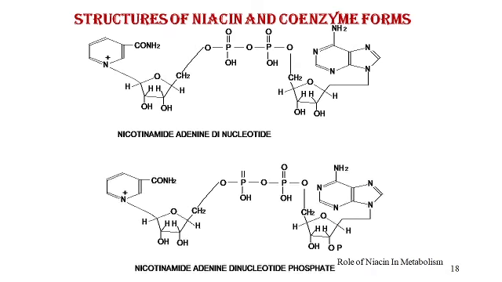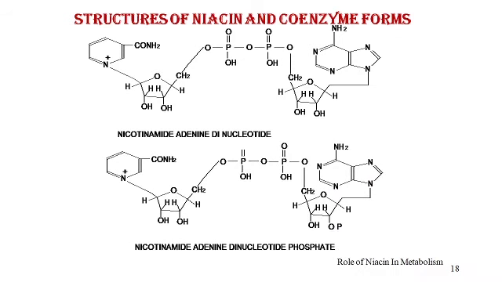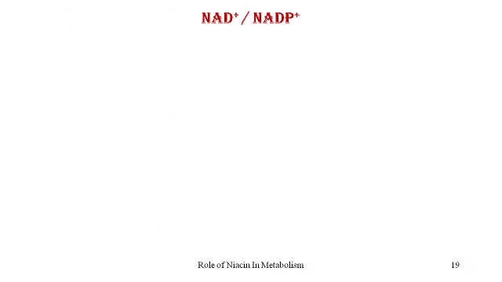The next coenzyme form is nicotinamide adenine dinucleotide phosphate. Till the dinucleotide, the structure is similar to the earlier structure above. Whereas you'll see that here there is one phosphate bound to the sugar which is bound to adenine. And so this coenzyme form is called nicotinamide adenine dinucleotide phosphate. The coenzyme functions of both these coenzyme forms are the same.